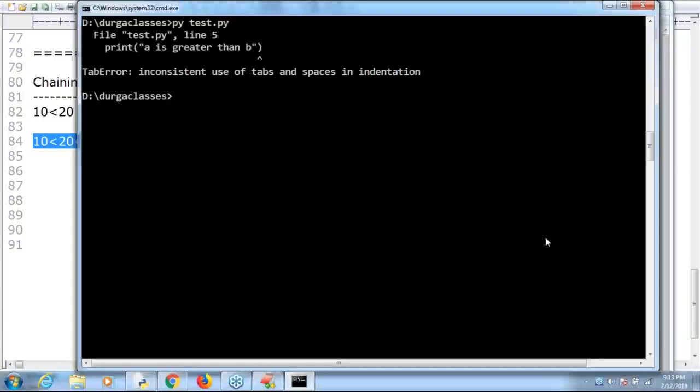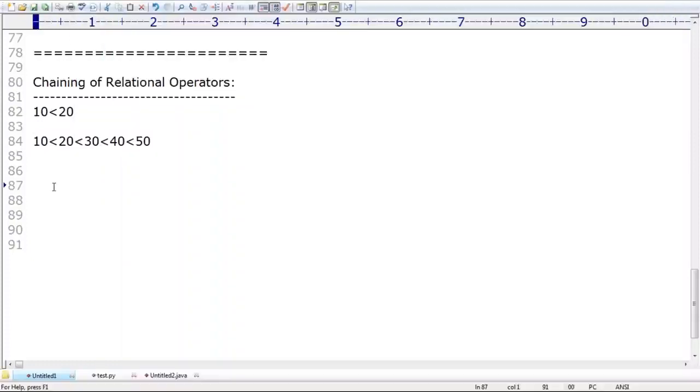Now, some student is asking, matter of one minute, please observe. Immediately tell the answer. I don't need to execute this code. What is the output by default you are going to get? 10 less than 20, less than 35, greater than 3. First one, true or false? True. Second one, true or false? True. Next, 35 greater than 3, true or false? True. It seems all the conditions are true.